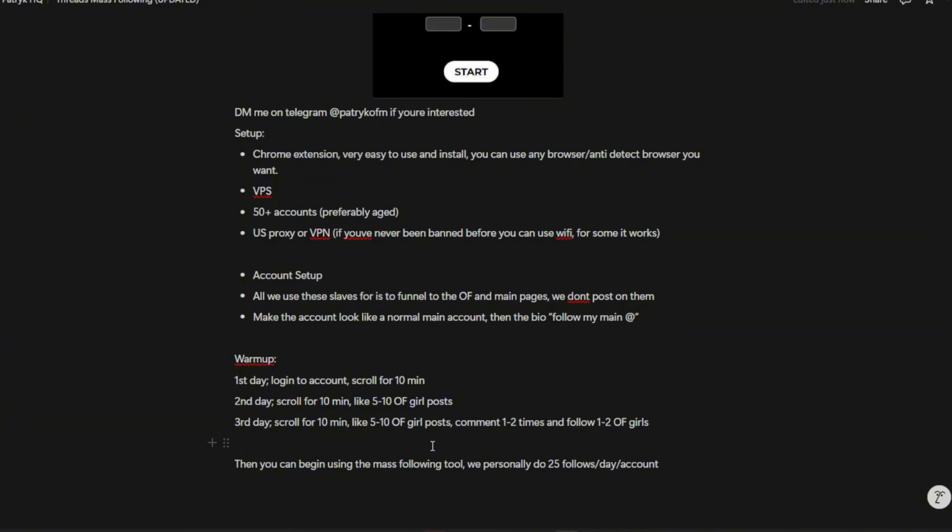We do 25 followers a day, like I said. It's in the middle between what the rate limit is and isn't on most accounts, so it lowers the chance of getting banned. Personally, we get a very low amount of bans, but some people tell me they do 50 and get bans anyway, and some people do 50 and don't get bans. It all depends. But that's pretty much it.